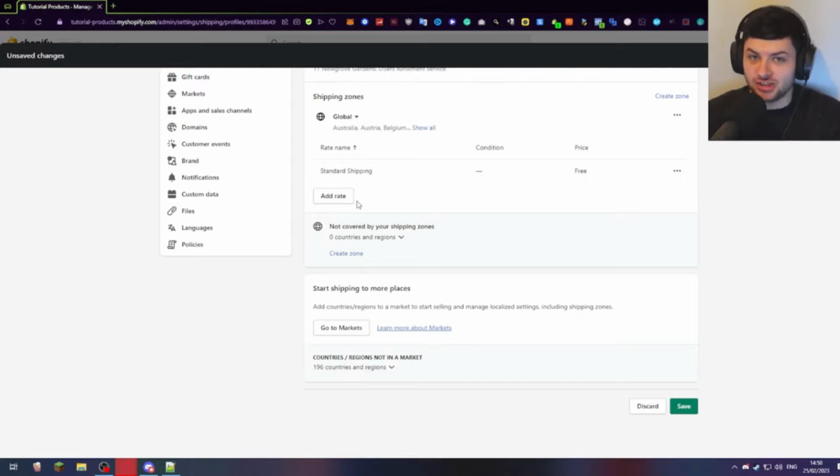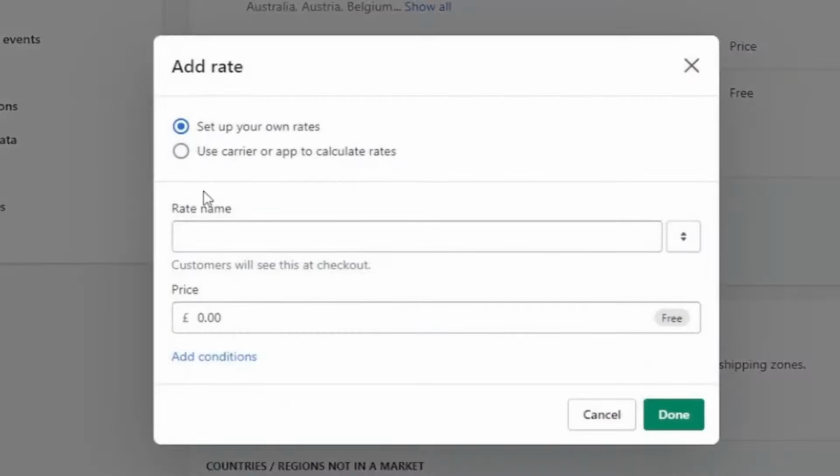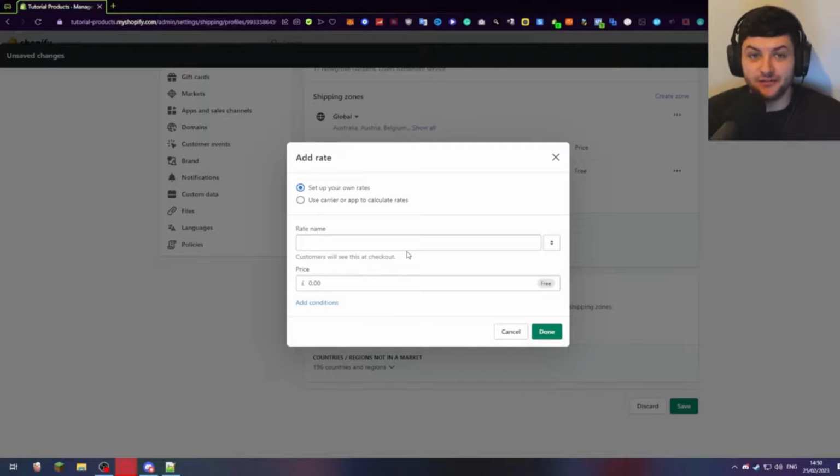Now this might not actually be a faster shipping rate, you might just charge them extra, but you can do certain other things. So for example, if I was to press add rate again, and we'll set up a second one, what you could do is for people who actually pay for this increased price for better shipping, you could basically fulfill their orders first or give them a priority in the list. So if you see people without shipping in DSers or in Shopify, you can just fulfill their order first so they technically receive it first. So that's what this is going to be all about.